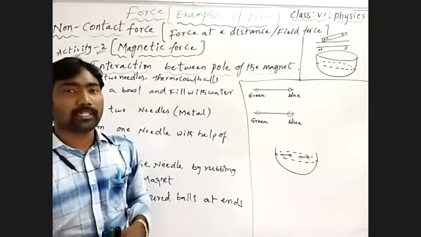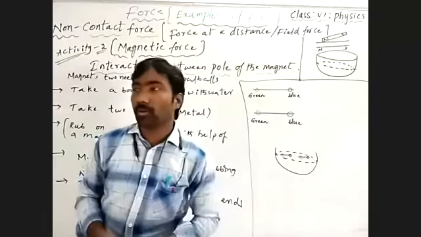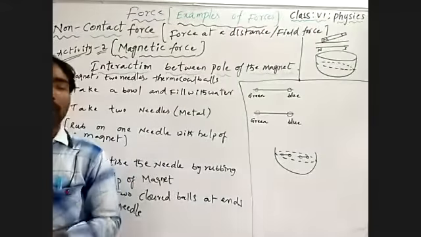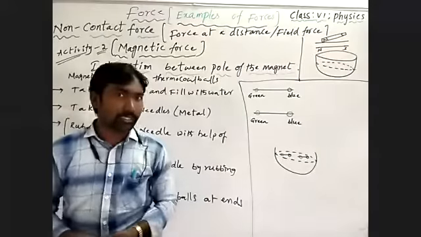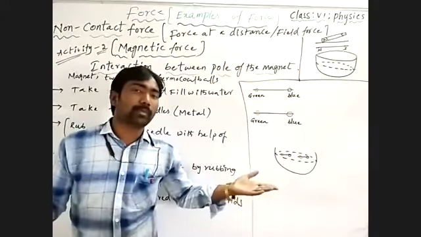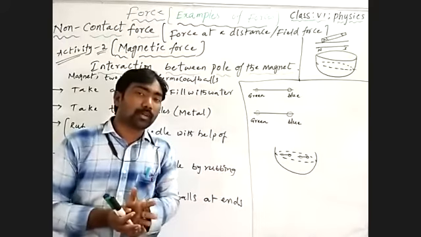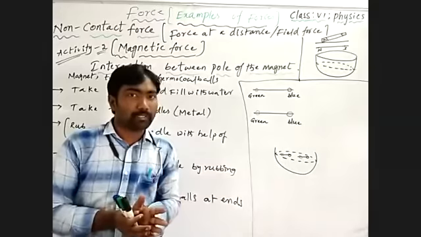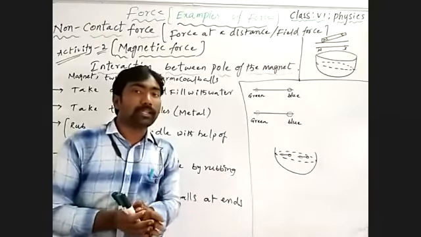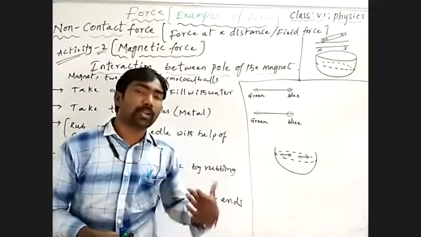When same colored thermocol balls are in contact, they move away from each other, means they are pushing each other. When different colored balls come in contact, they are pulled by each other. Means what we can observe.